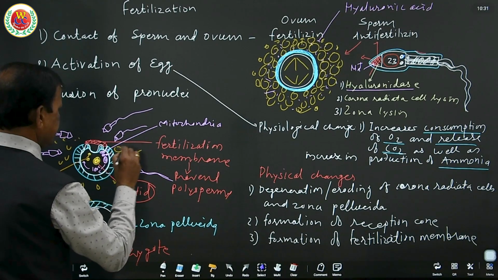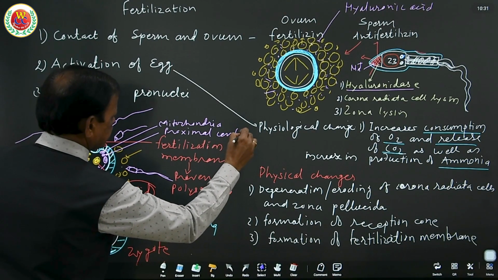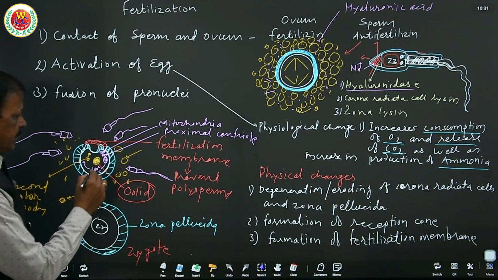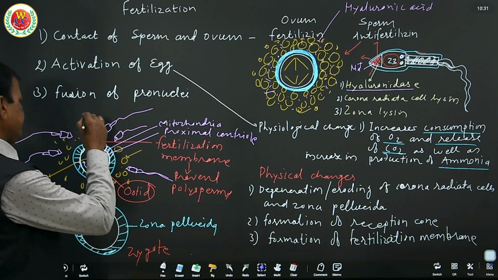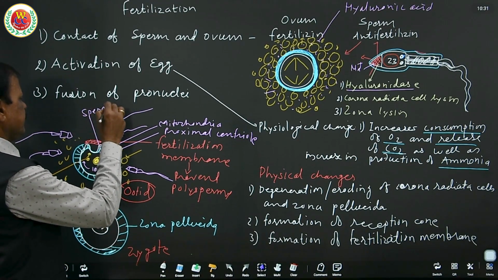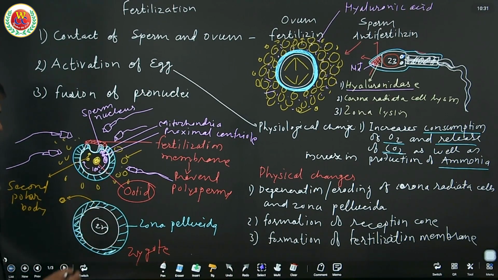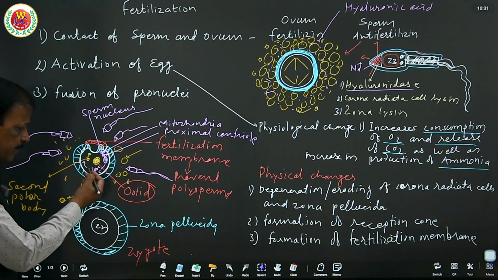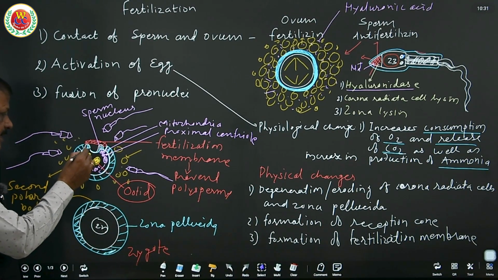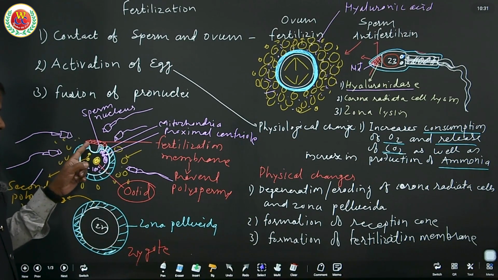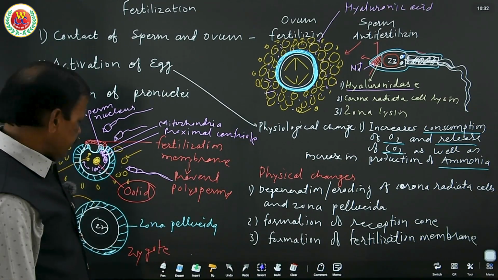These are the mitochondria, the proximal centriole and the sperm nucleus, these three together penetrate, and that is called the penetration path. Now they move through 180 degrees of cytoplasm of the ovum, called the copulatory path. By the time the second polar body emerges and the fertilization membrane is formed, the pronuclei combine and form the zygote, and thus fertilization is completed.